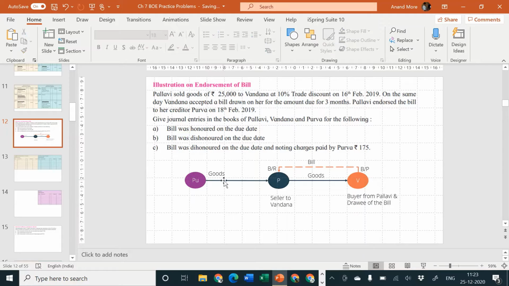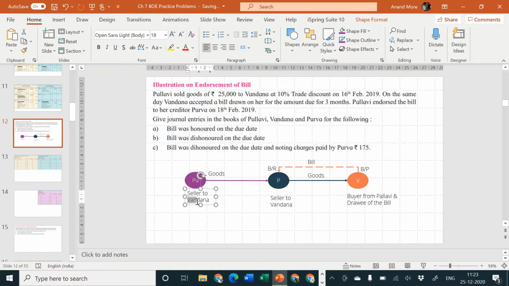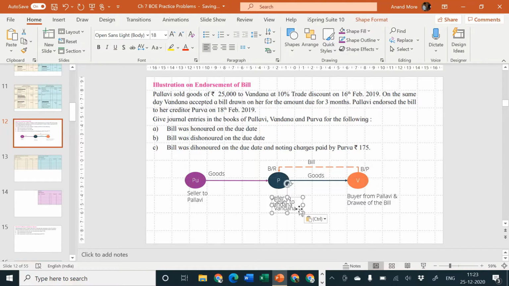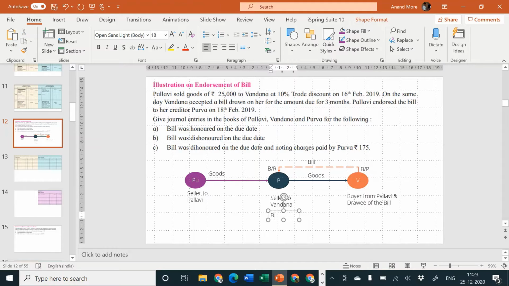So she becomes the seller to Pallavi, and Pallavi becomes the buyer from Purva.